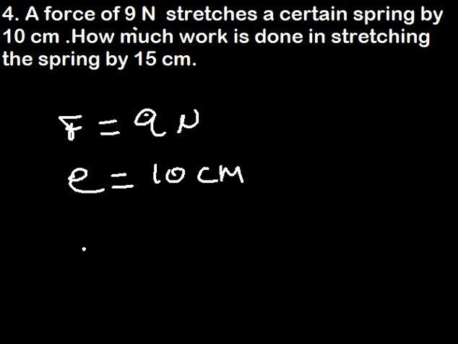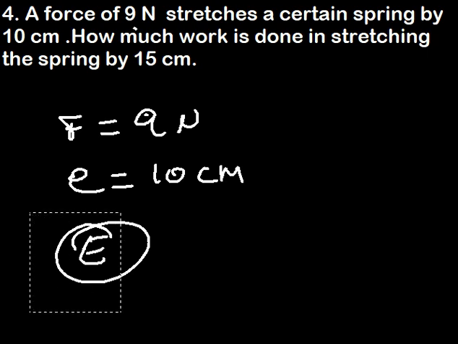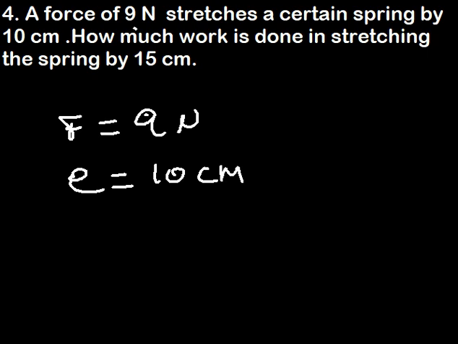So we should calculate the elastic potential energy. Mind you, work done is the same as elastic potential energy. Potential energy is another form of work done, so it is the same as the work done.